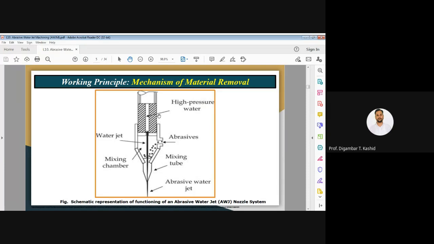Through this tube, water at a very high speed and very high pressure is supplied.